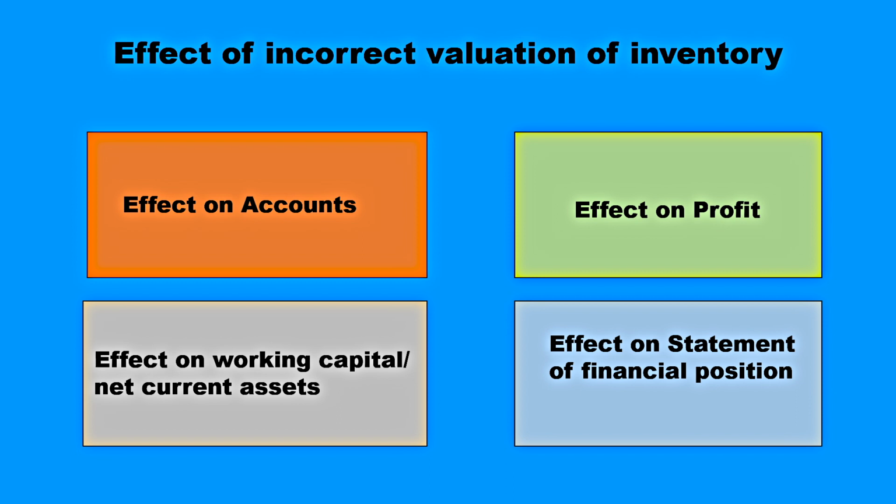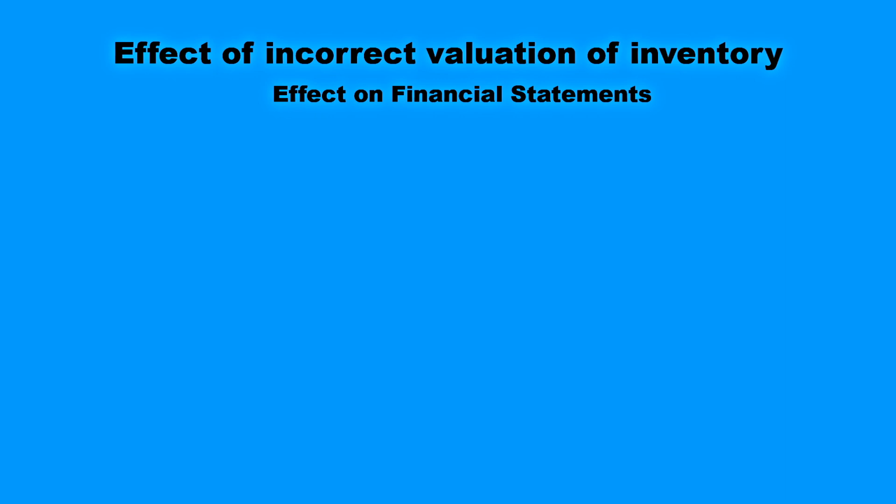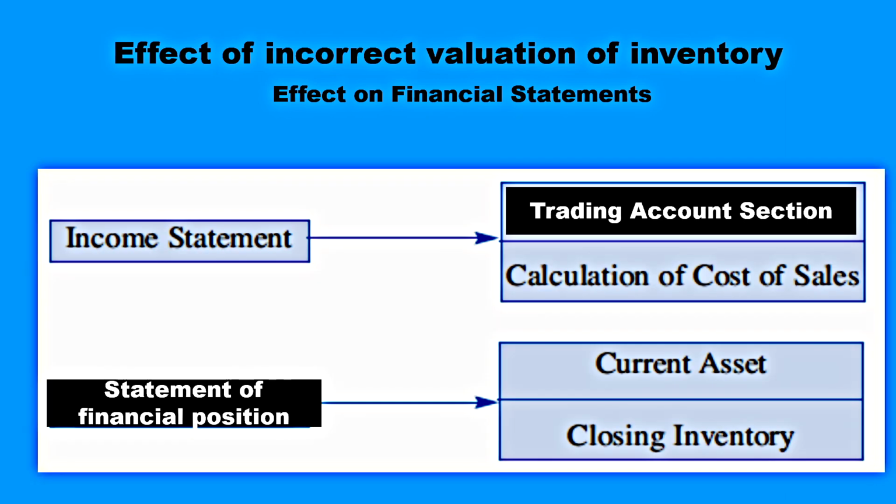Let us look at the effect on the financial statement. We've seen that in the income statement, the trading account section would be affected through the calculation of cost of sales, and in the statement of financial position, the current assets would be affected because of a wrong valuation of closing inventory.